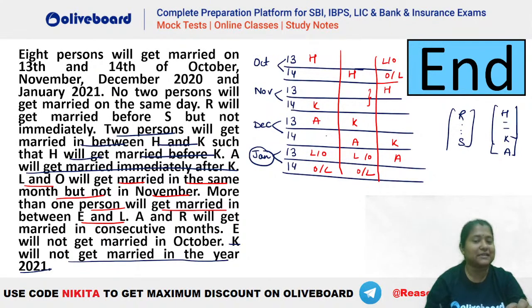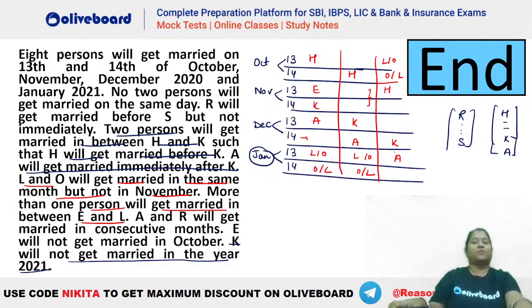So in the first case, where should we have E? You can see that there has to be at least two persons between E and L. So E cannot be here, else in either of the situations there will be either 0 or 1 person, and E cannot be in October. So E has to be this person, right? This will be your E here. In this case, where should we have E? E can be either of the two persons. Here also you can see we have a lot of possibilities, right?